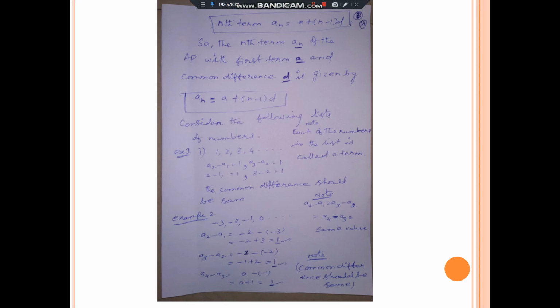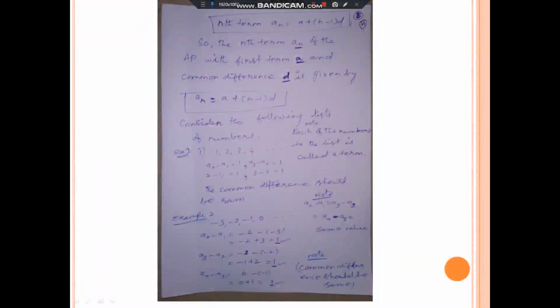A, comma, A plus D, comma, A plus 2D, comma, A plus 3D, and so on. And the second formula I have seen in the chapter is the nth term of AP. The second formula is an is equal to a plus n minus 1 into d. N minus 1 you should write in the bracket.